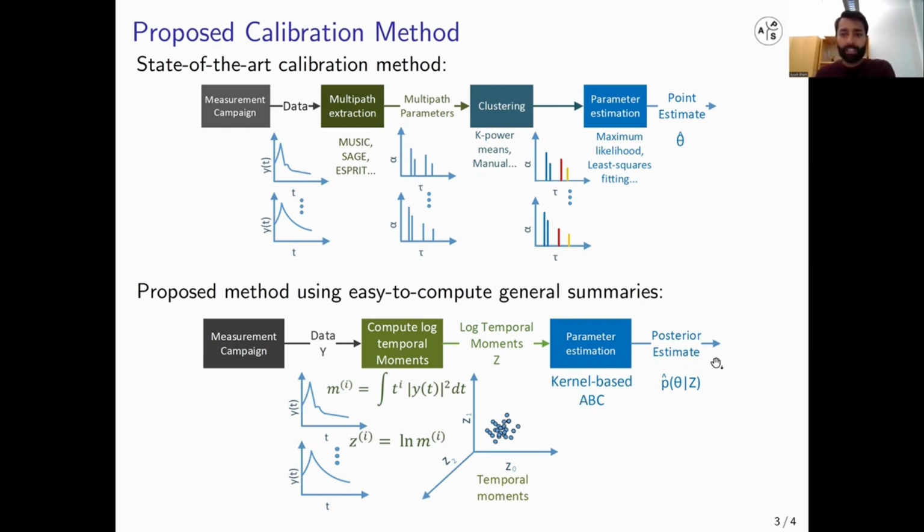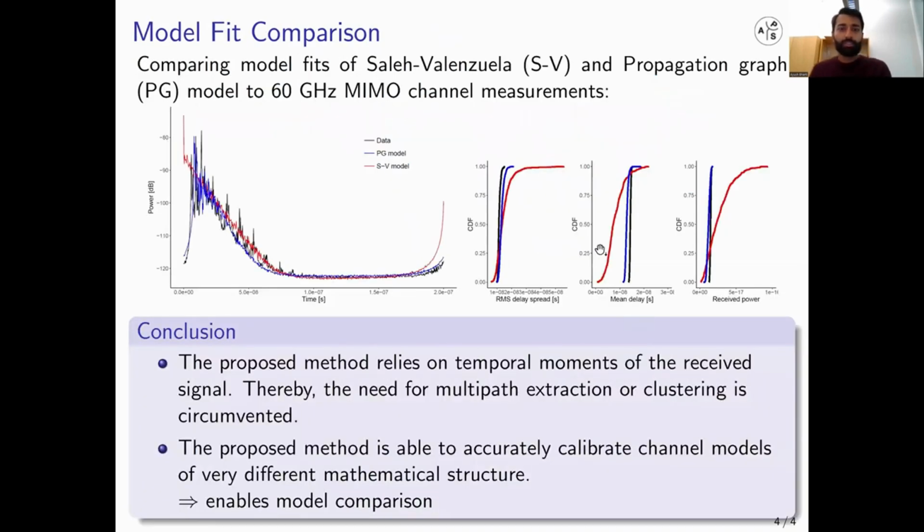And in the end, what we get is not only a point estimate, but also a characterization of the posterior. So the uncertainty is also characterized in our approach as compared to the state-of-the-art method. So what we find is that we used this approach to fit the Saleh-Valenzuela model and the propagation graph model to 60 gigahertz MIMO channel measurements. And here the channel measurements are in black, and then the two models are in blue and red.